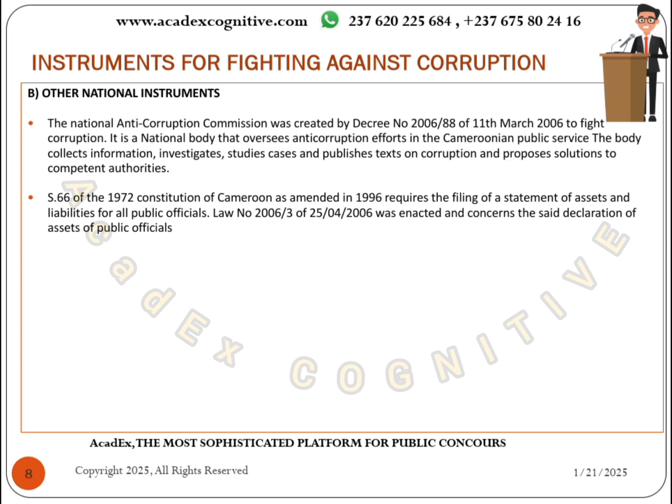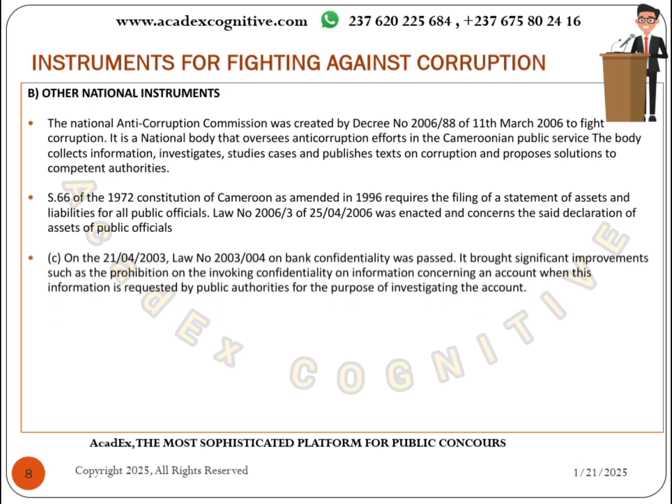Now look at section 66 of the 1972 Constitution of the Republic of Cameroon as amended in 1996. This requires the filing of statement of assets and liability for all public officials. And law number 2006/03 of 25th April 2006 was also enacted, and it concerns the declaration of assets of public officials.